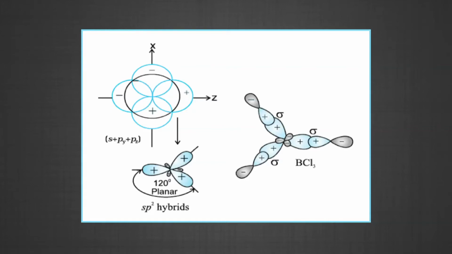The 3 hybrid orbitals so formed are oriented in a trigonal planar arrangement and overlap with 2p orbital of the chlorine to form 3 B-Cl bonds. Therefore, in BCl3, the geometry is trigonal planar with Cl-B-Cl bond angle of 120 degrees. Figure shows you the formation of sp2 hybrids and the BCl3 molecule.